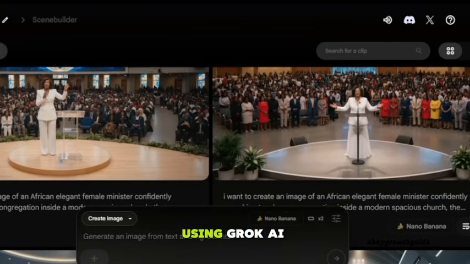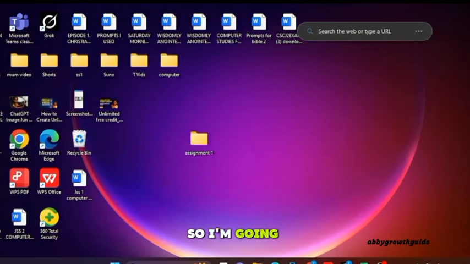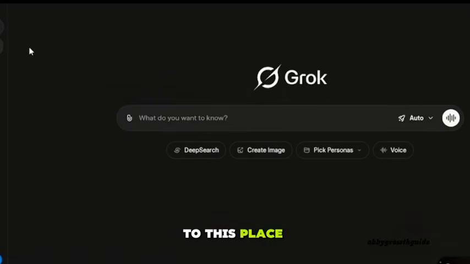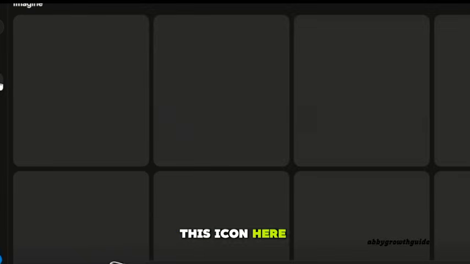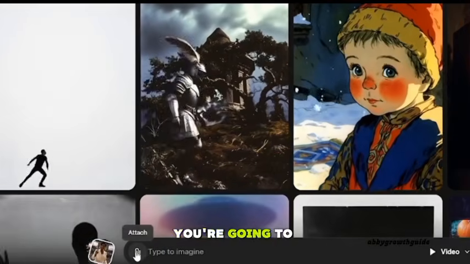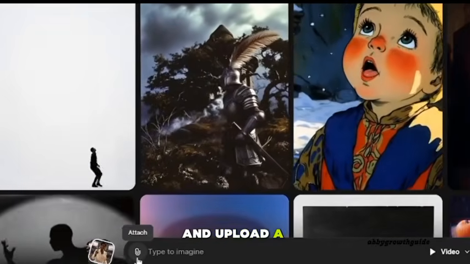So we are going to be using Grok AI. So I'm going to open Grok AI. You can download it on your phone. Also, we have Grok AI from Play Store or Apple Store. Then once it is opened, you're going to come to this place. You're going to click on imaging. This icon here, that is the attached icon, you're going to click on it and upload a file.